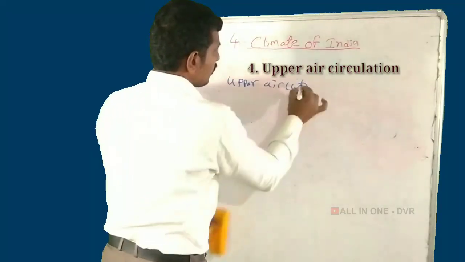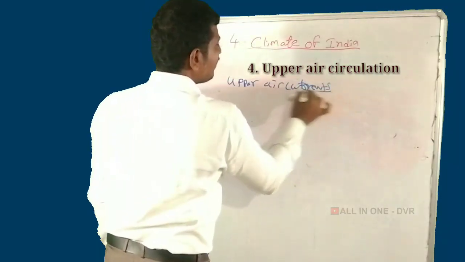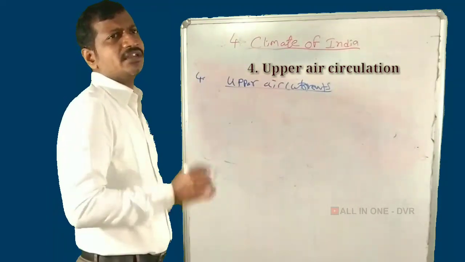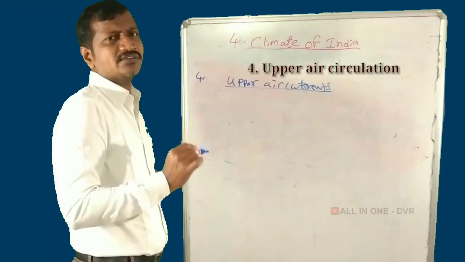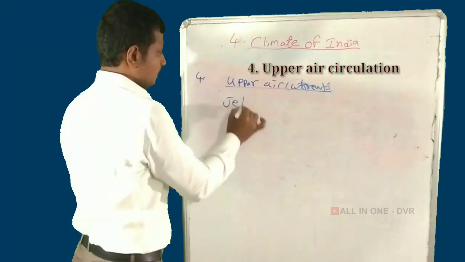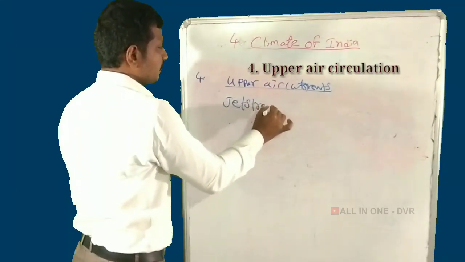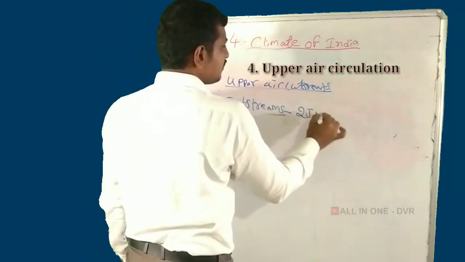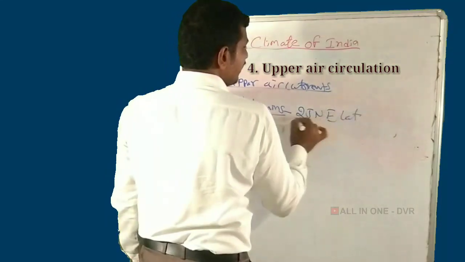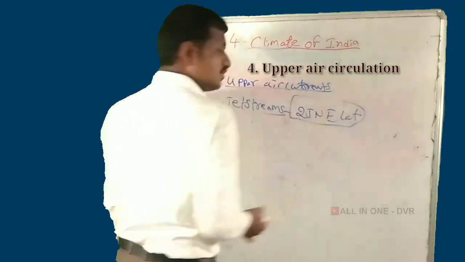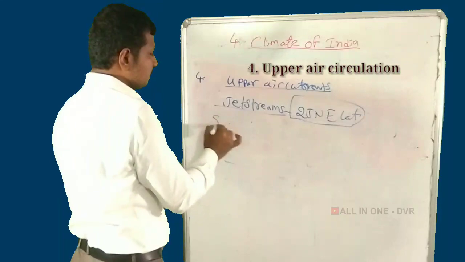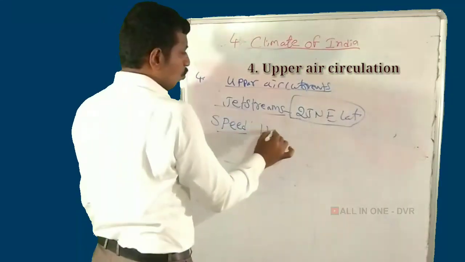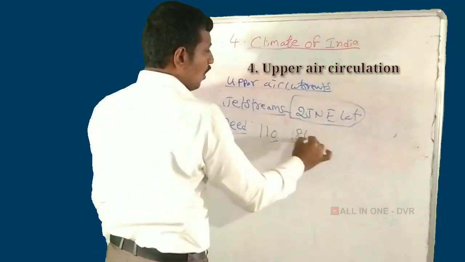Upper air currents. The Indian climate is affected by the upper air currents. In India, the upper currents blowing are named jet streams. The jet streams are formed at 25 degrees north latitude. The speed of the jet stream is different for summer, 110, and winter, 184.